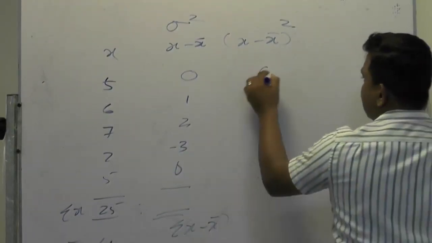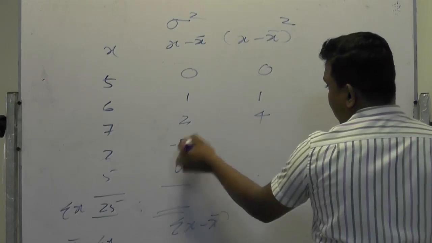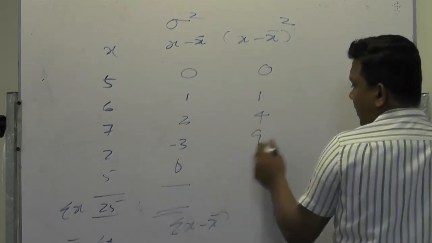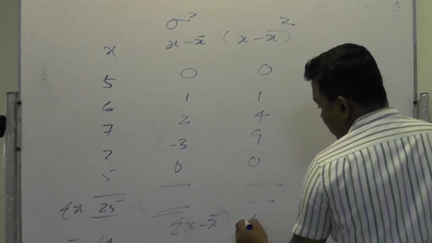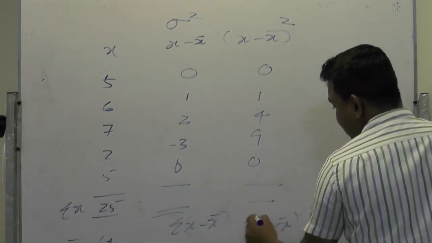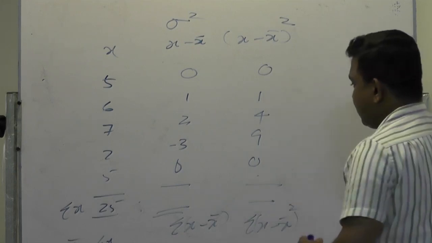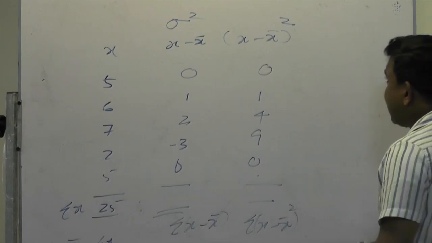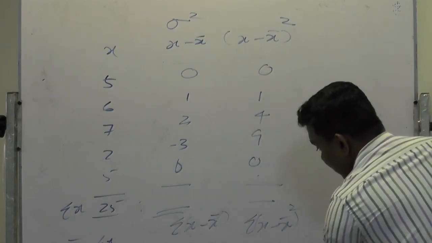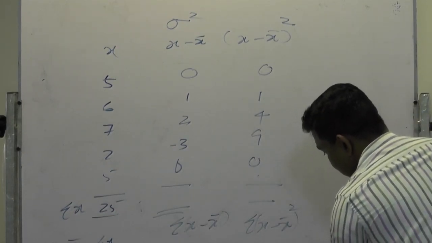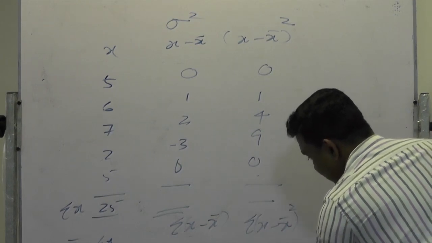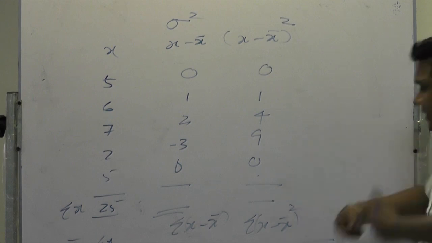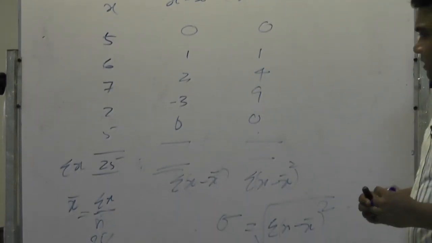Then you will end up with 0, 1, 4, and 3 into 3, which is 9. Then the minus will be removed, because minus into minus will be plus. Now you have sigma x minus x bar squared. Right? This is the variance. Standard deviation is the square root of this variance. That's the mathematical application, right?